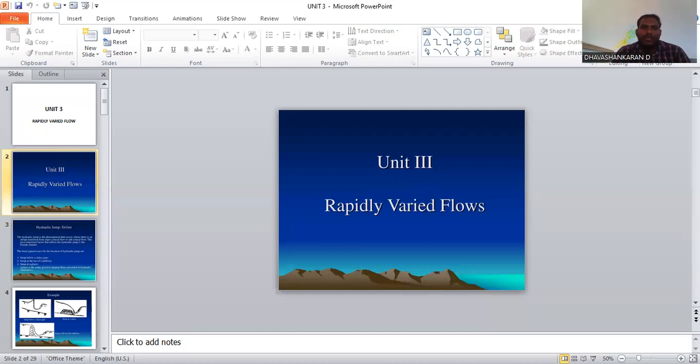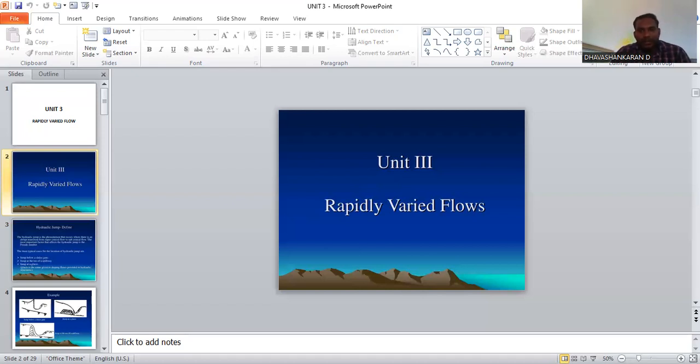Based on the Froude number value, we can say whether the flow is subcritical, supercritical, or critical. When F is greater than 1, that is supercritical flow. Less than 1, subcritical flow. F equal to 1 is called critical flow.